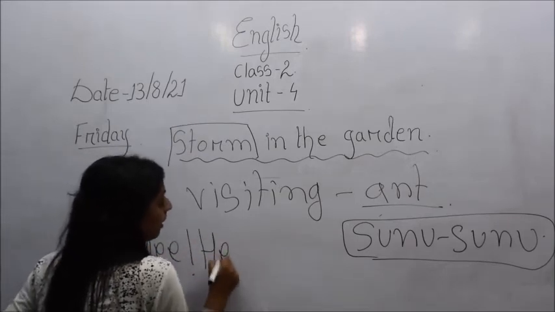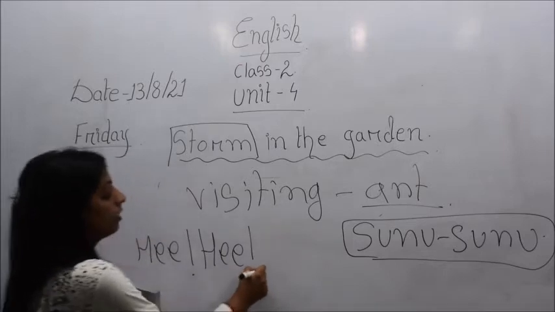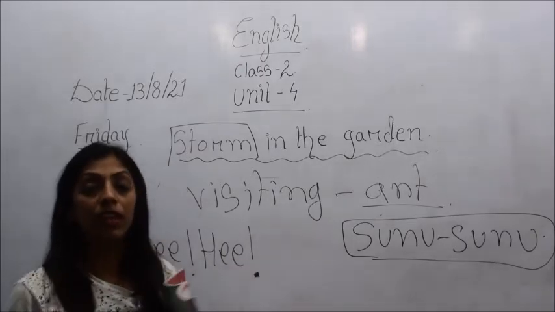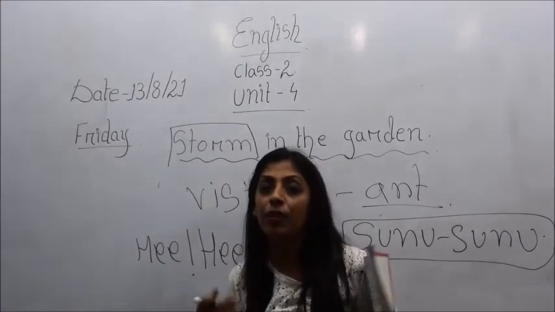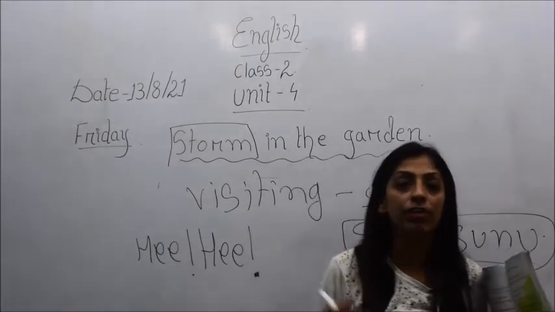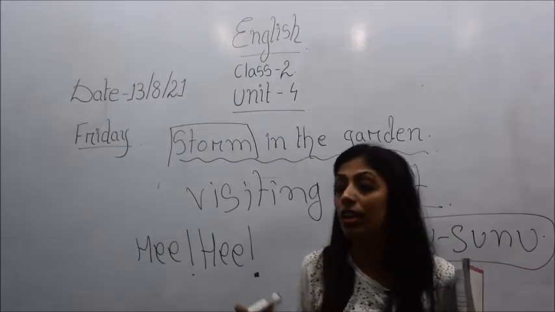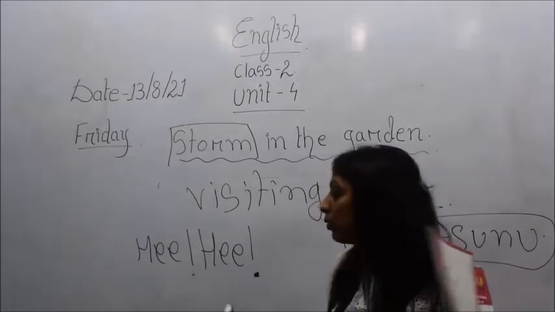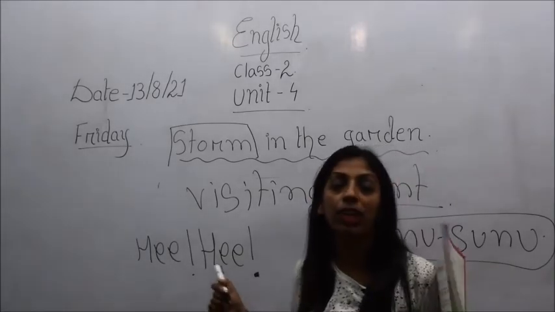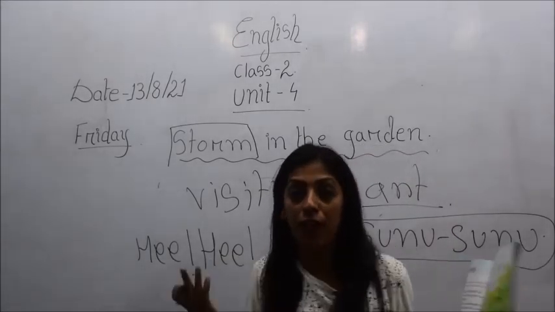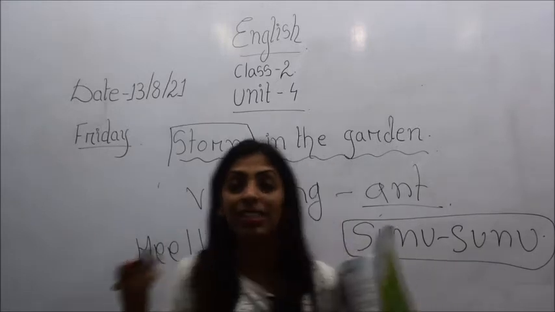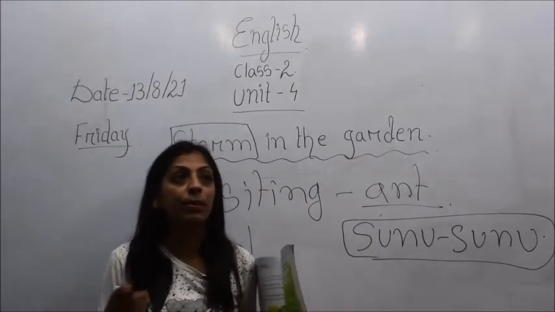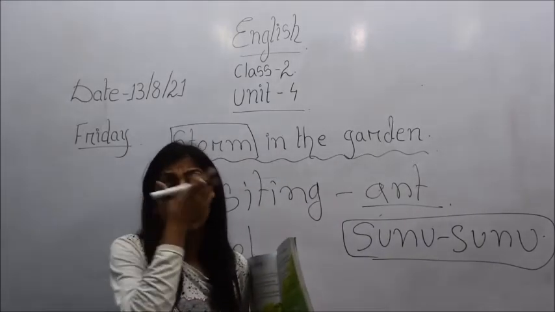So children, what is this? Hee, H-E-E-H-E-E. This is an expression. Whenever you are very happy, what kind of sound do you make? You just laugh like hee, right? So this is an expression of laughter. Do you know what an expression is? Expression means something which appears on our face.